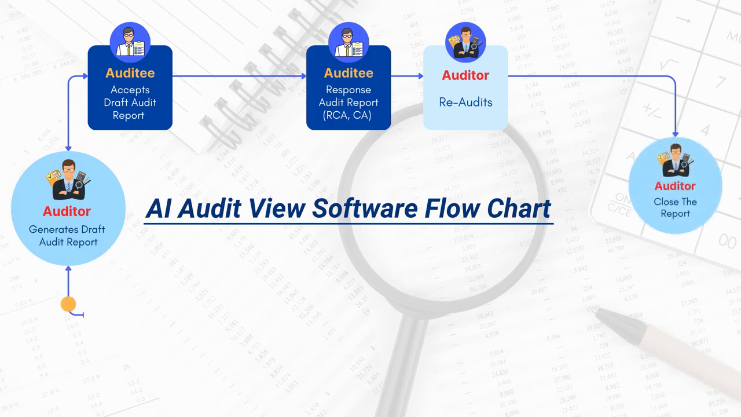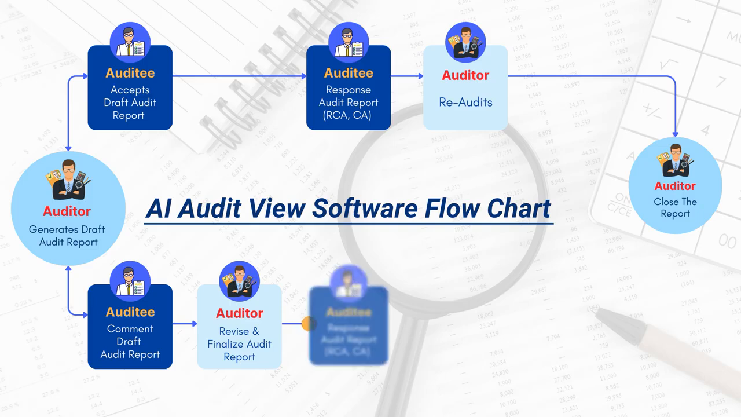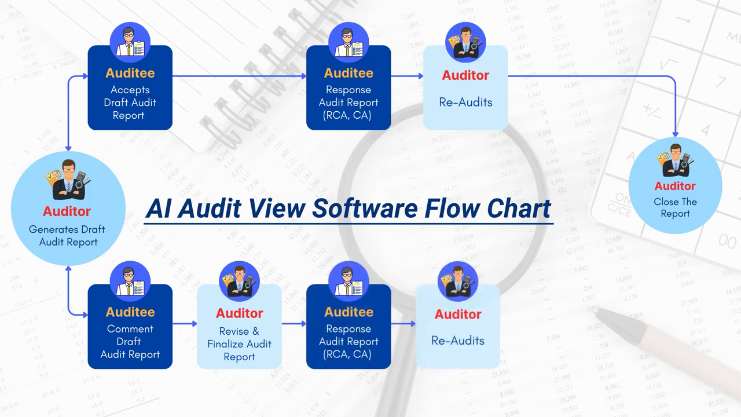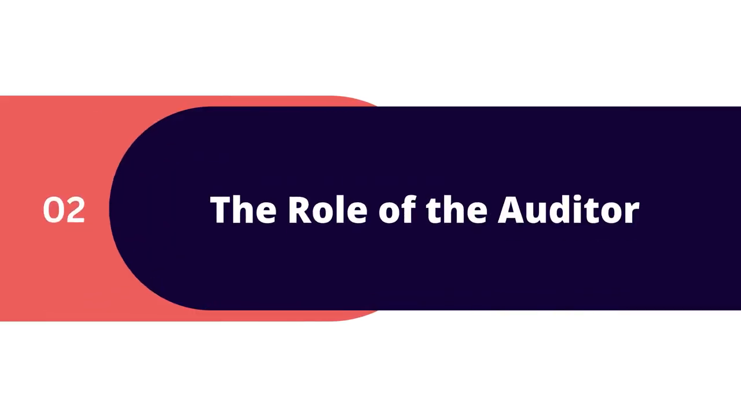In case the auditee has comments on the draft report, he can review and give his comments. The auditor modifies the draft report accordingly, uploads the same, and sends it back to the auditee to write the root cause of non-compliances, if any. The auditor then performs re-audit. If some findings are not attended properly, he gives his comments and keeps the report open until satisfactory closure of findings. Based on the preceding audit flow, let's now dive into the auditor's role.